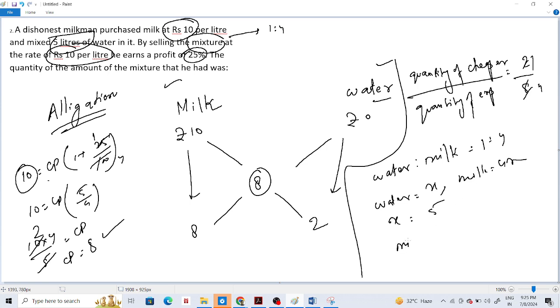Therefore, what is milk? 20. Therefore, what is the total mixture? 25. Right? This is called the allegation process.